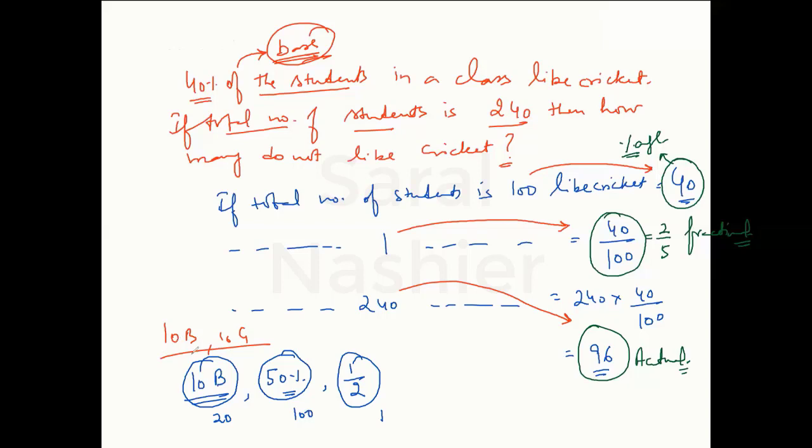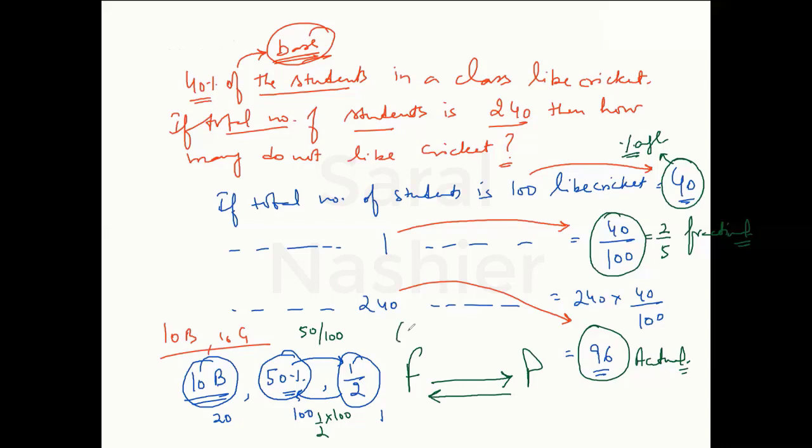So how do you convert a percentage into a fraction and a fraction into a percentage? Percentage is on a base of 100, 1 by 2 is on a base of 1. So if you divide this 50 by 100, you get the fractional value. Similarly, to go back from fraction to percentage, when you multiply 1 by 2 by 100, you get the percentage value. So there are two conversions needed, from fraction to percentage and from percentage to fraction.